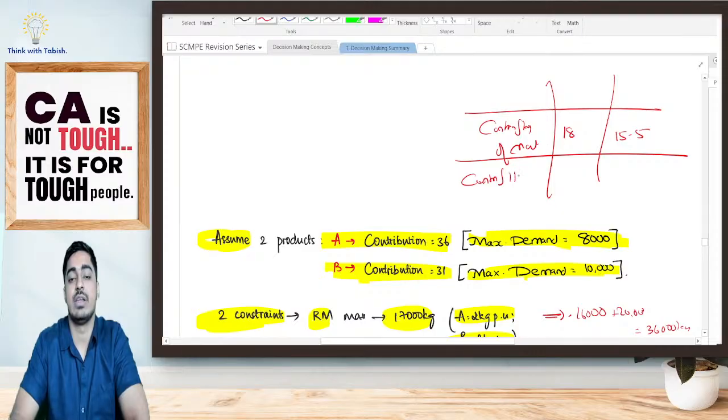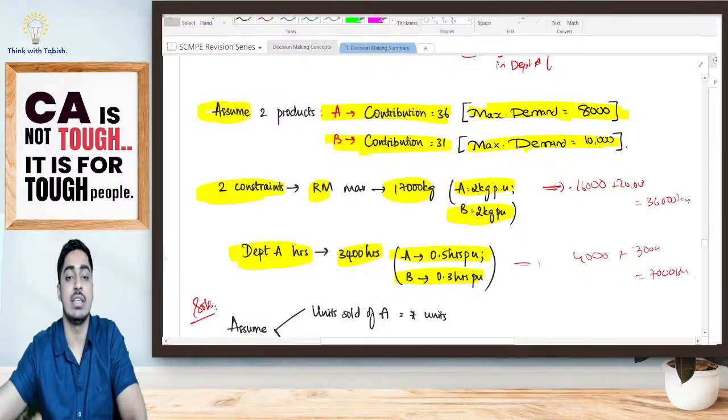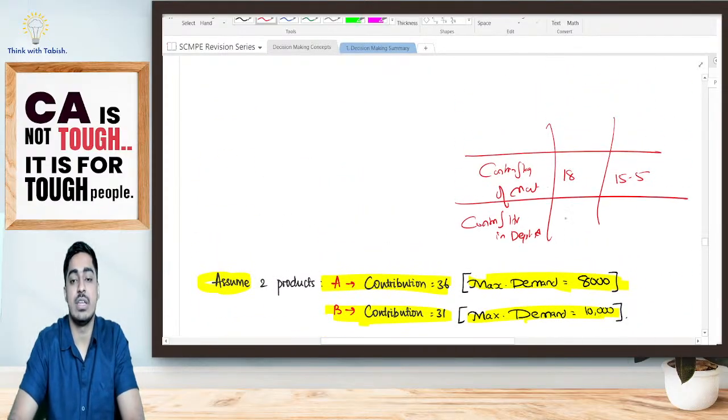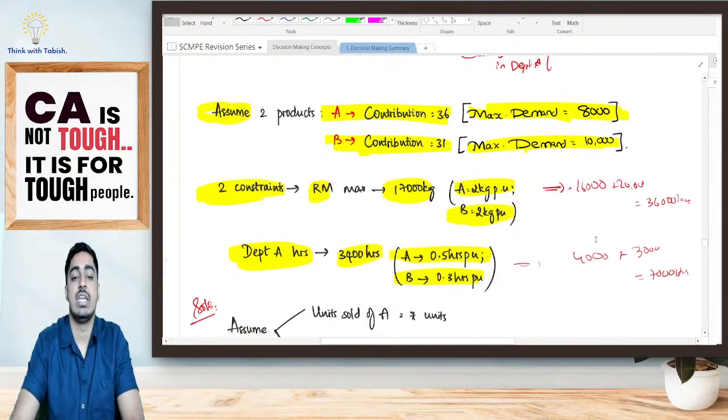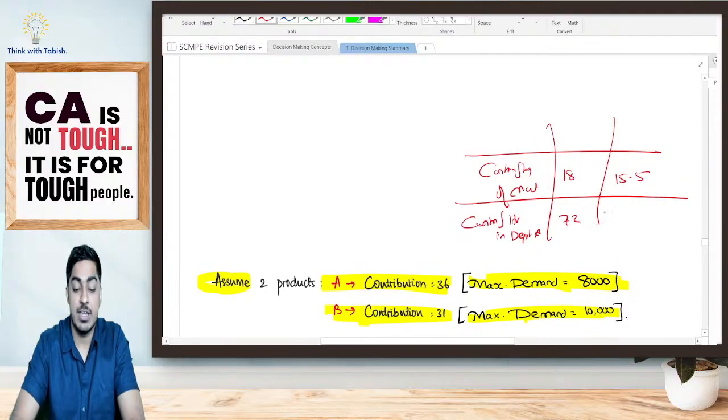Contribution per hour in department A. By selling A you are getting 36 rupees, but to get that you should be working only for 0.5 hours. That means per hour effectively you are getting 72 rupees. In department B, you are getting 31, but that is by working only for 0.3 hours. That means per hour effectively you will be getting 103.3.